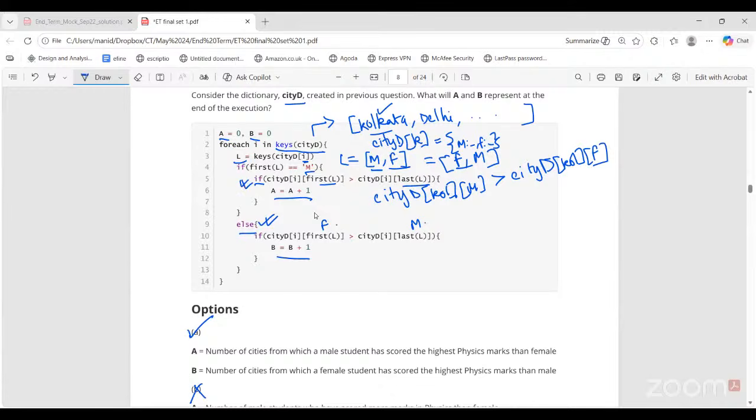That is, we are comparing for males first. If it is not a male, then we go to female. See, the first of L means different things in both contexts. Here it means M, here it means F.